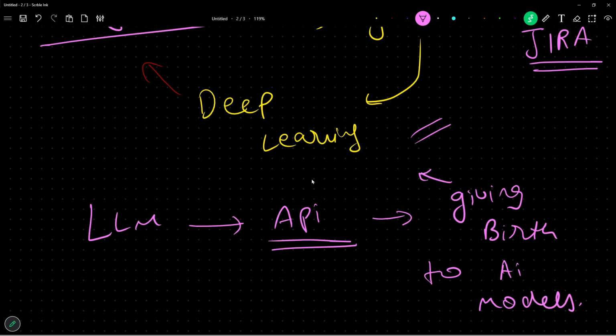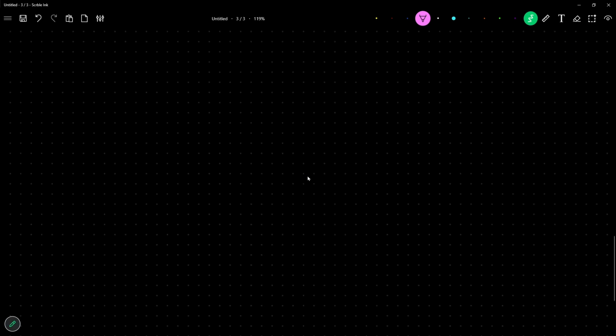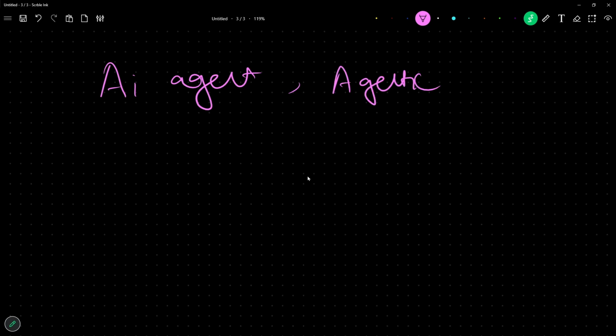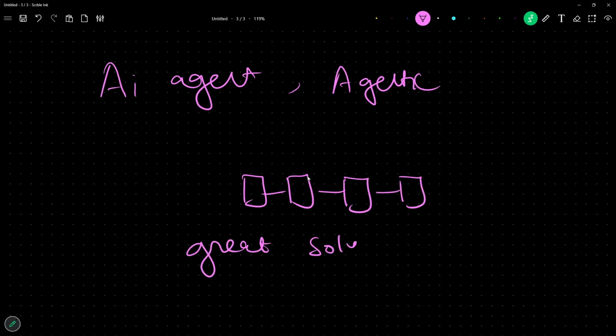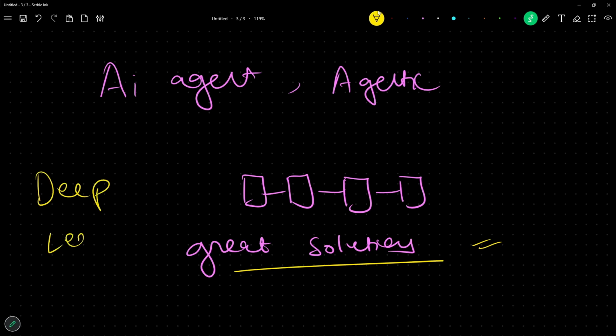The current population is really driven towards making AI agents and agentic AI and everything. But again, this is just picking pieces and putting them together to form a chain. We are doing great, we are building great solutions, because now it has become very easy for any developer to build great solutions. But we have to know the real thing, deep learning.